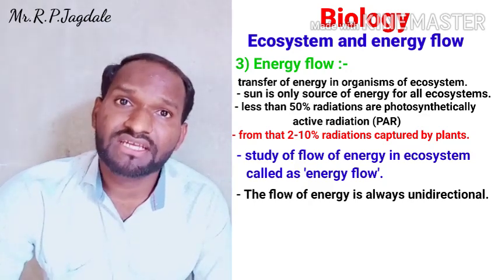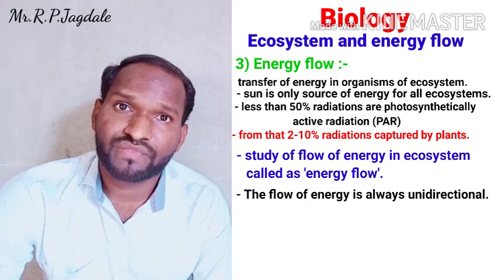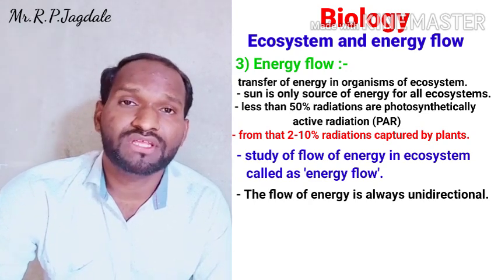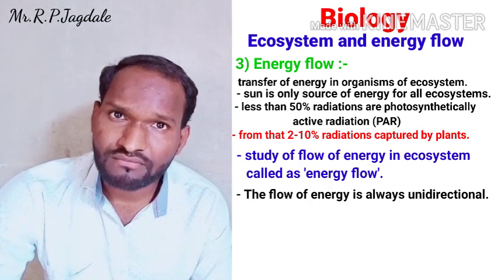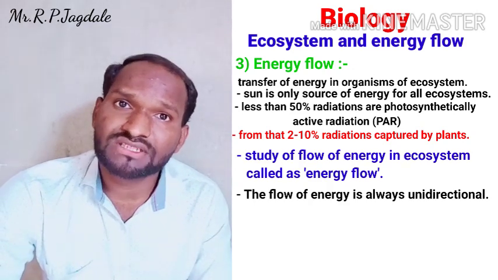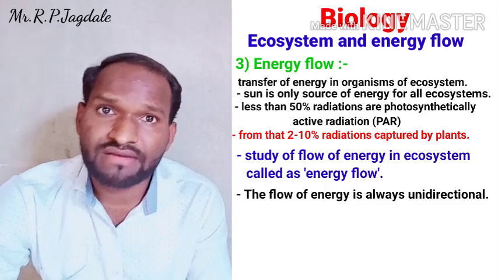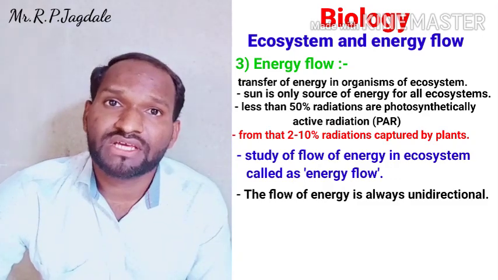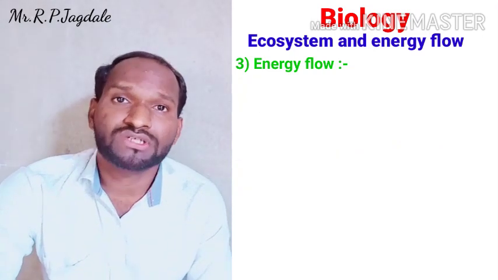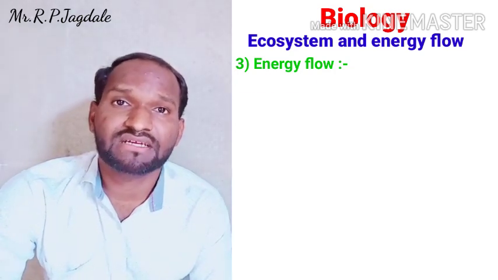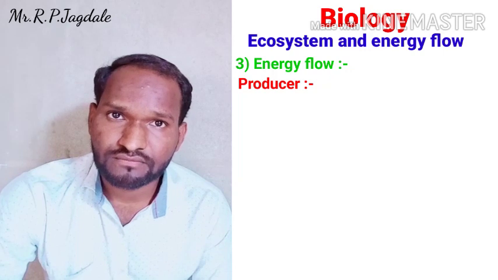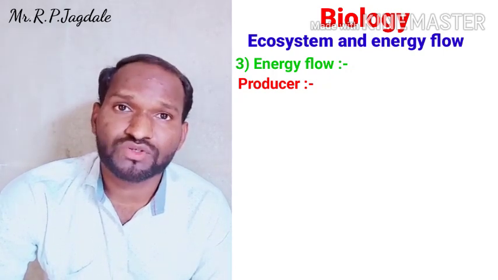When we are studying energy flow, we must study the ecological pyramids that we are going to study later. But what are the components of an ecosystem or of an ecological pyramid? There are majorly two components of an ecosystem. One is the producer and the second is the consumer. Okay, first we will see the producer.